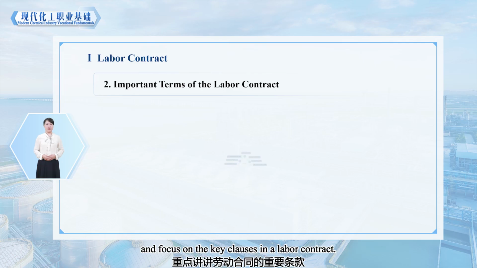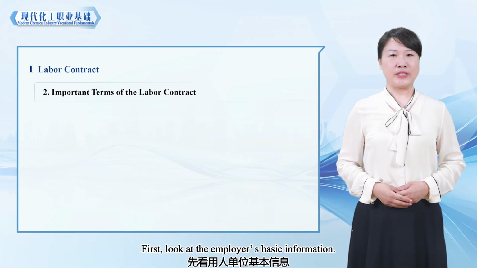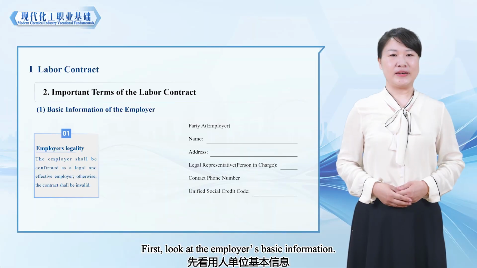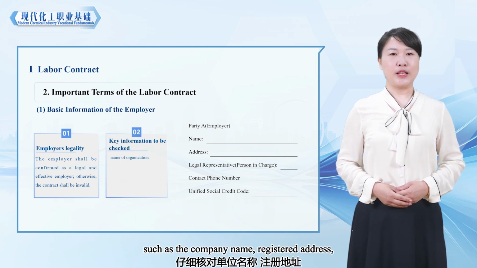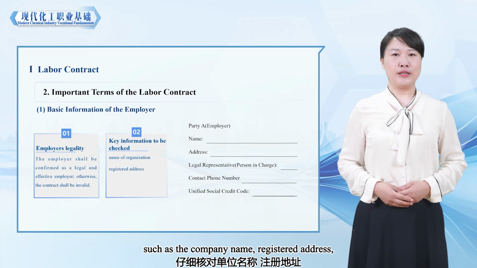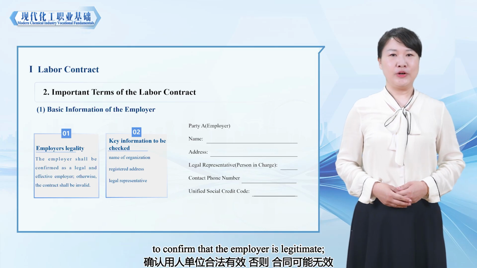Next, let's take the situation in China as an example and focus on the key clauses in a labor contract. As you can see, the image displays several crucial clauses from the labor contract. First, look at the employer's basic information. You must carefully verify key details, such as the company name, registered address, and legal representative against the employer's business license to confirm that the employer is legitimate.